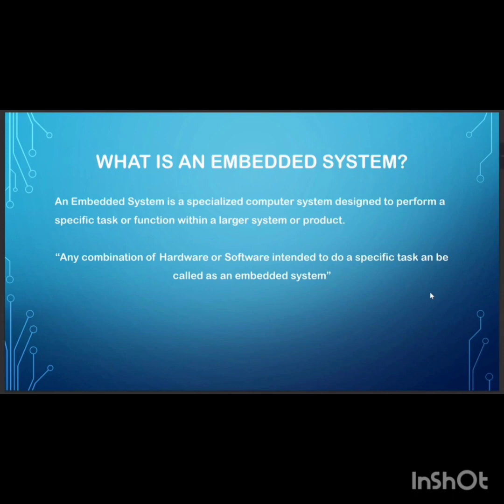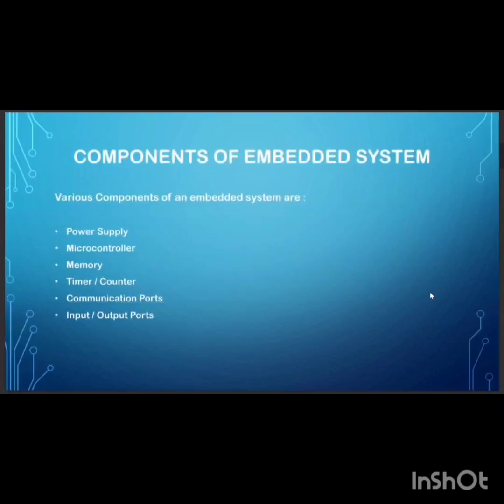We had studied about various components of an embedded system such as power supply, microcontroller, memory, timer or counter, communication ports, input or output port.